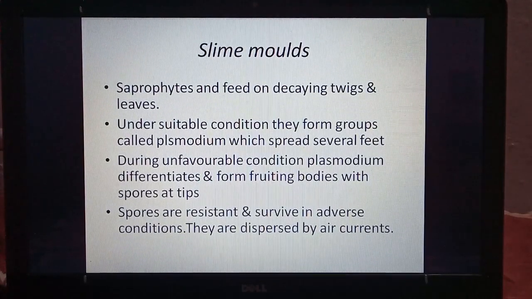Slime molds. So they are saprophytes. They feed on decaying twigs and leaves. Under suitable conditions they form groups. So when they get proper moisture, proper conditions, they divide and form groups or colonies, which is called plasmodium.